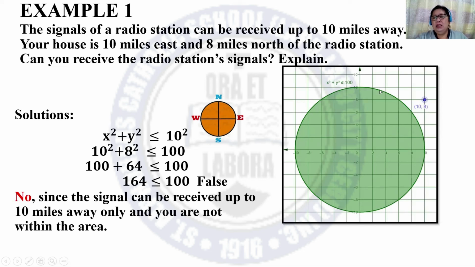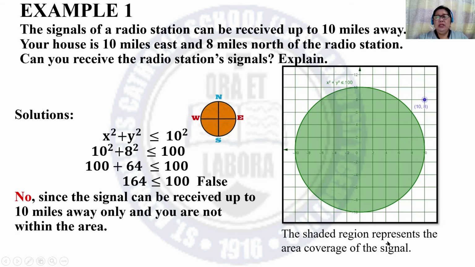The signal can reach only up to the circumference of the circle and within the shaded region, so you cannot receive the signal anymore. The shaded region represents the area coverage of the signal.